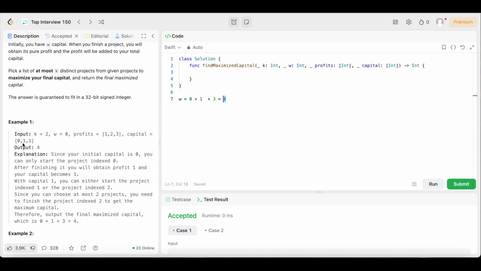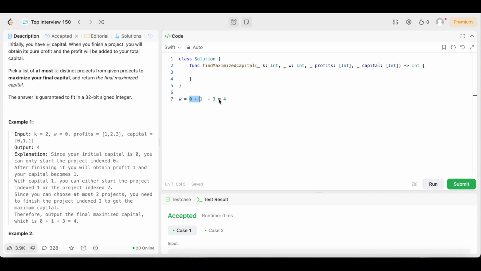We did our first project, which we only needed 0 for, but it got us 1 profit. Once we had 1 profit, we were able to choose between either one of these because each one of these takes 1 capital to complete. Since we can choose either one of these and these correspond to these, we're going to use the third, or the second index, and get a profit of 3, which is how we got this 3 right here. And we add those total profits together.